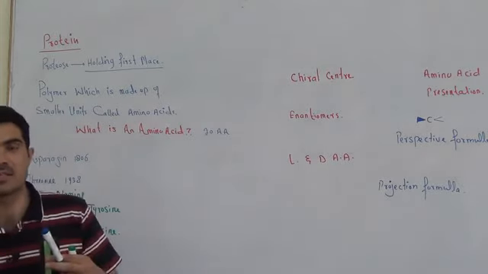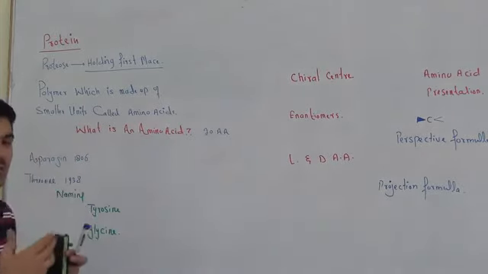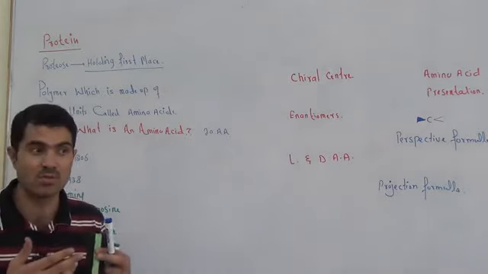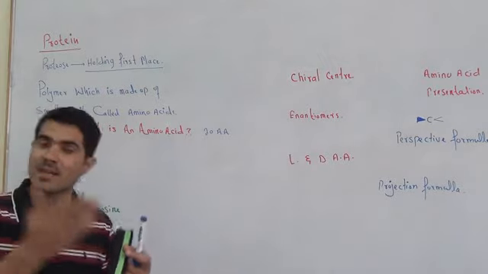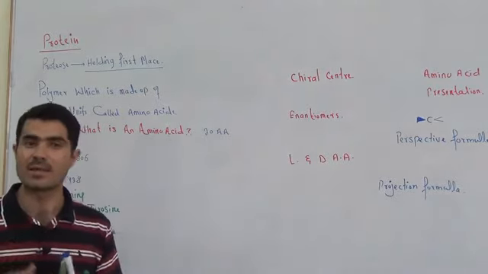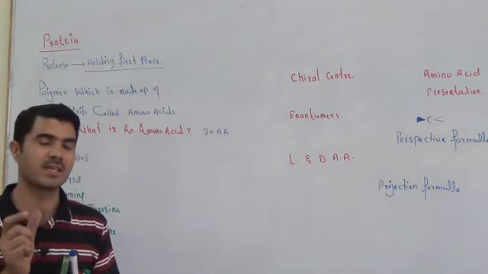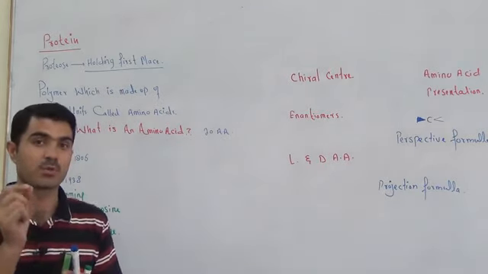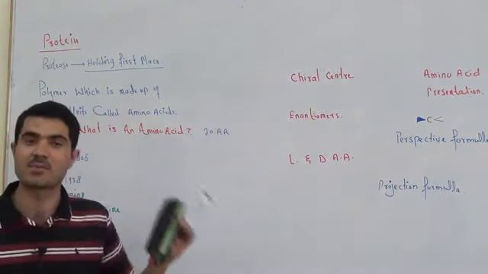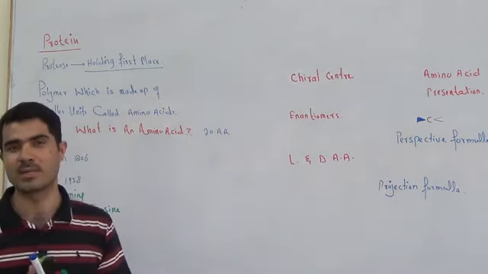Even later on, other scientists said these proteins were named protein because they were high molecular weight compounds, and these were present in abundance in animals and other organisms. That is why they were called protein. So the first name, proteos, meant prime importance, something very important and something holding the first place.